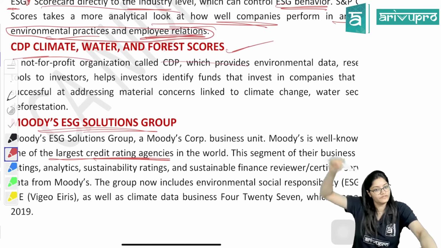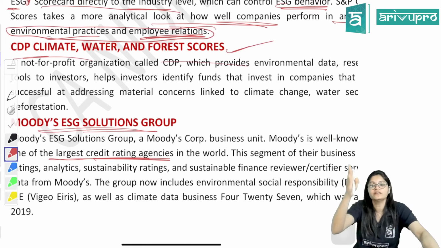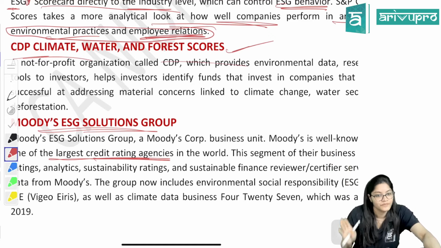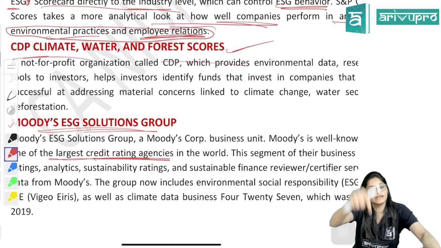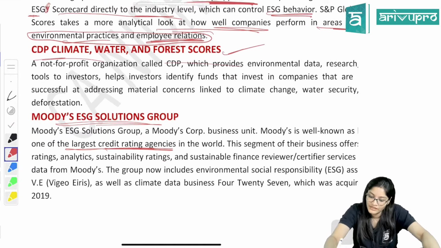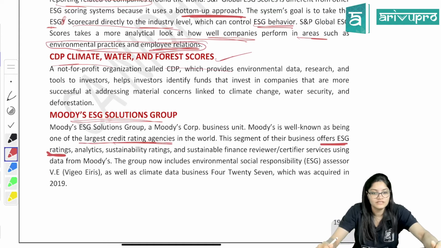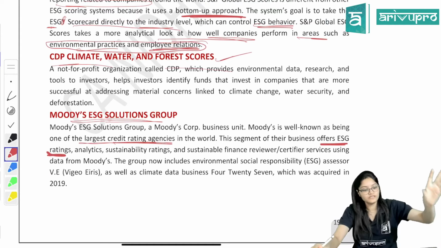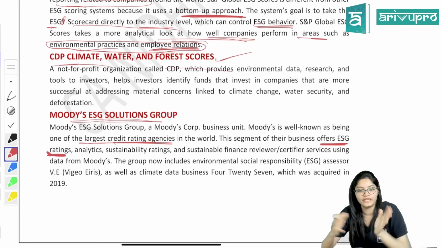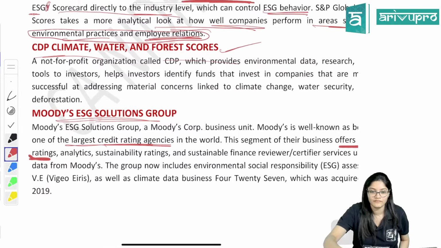Till now, whatever agencies we have seen, they were not credit rating agencies. They were purely ESG rating agencies, right? But Moody's is a credit rating agency which analyzes ESG as well. The segment of their business offers ESG rating. They have a separate ESG rating business as well, right?